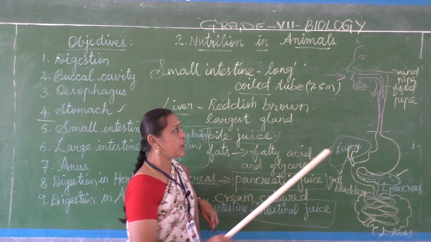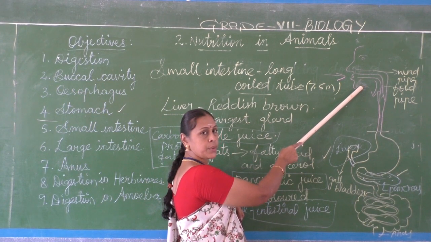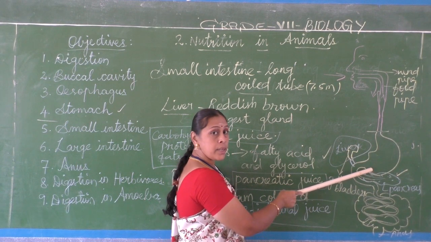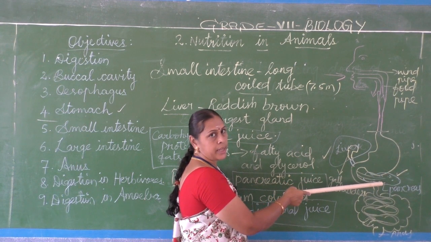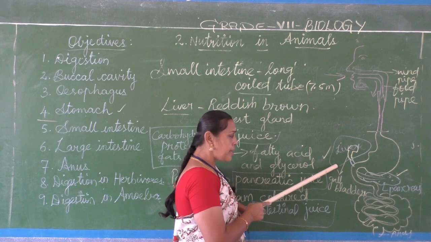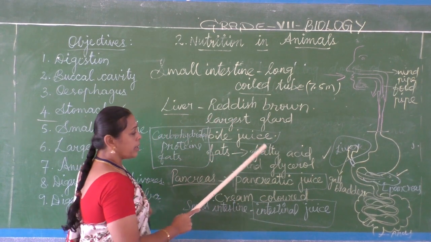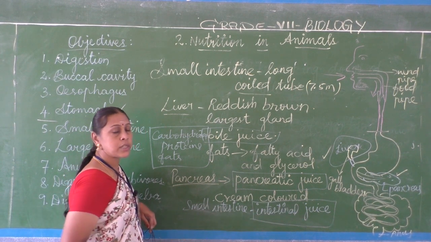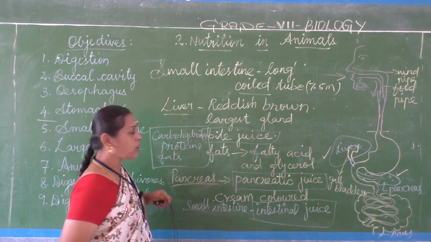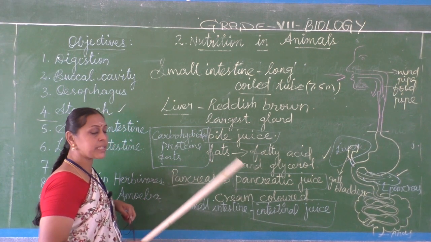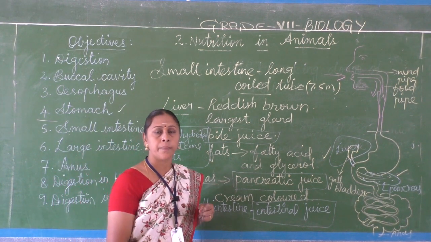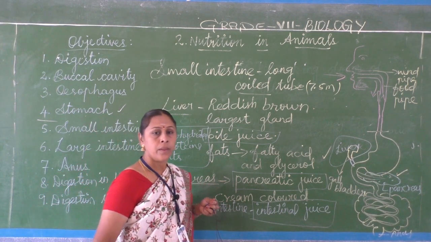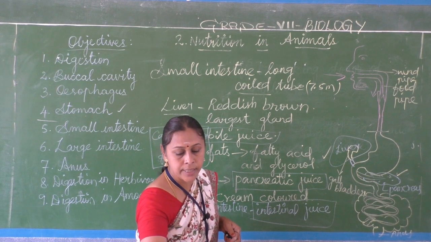And in the buccal cavity, what is secreted? The salivary gland secretes saliva. In the stomach, hydrochloric acid, mucus, everything is secreted, digestive juices. In the liver, bile juice is secreted, in the pancreas, pancreatic juice, and in the small intestine, intestinal juice. So all these convert carbohydrate, protein and fats into simple forms. With this, the digestion gets over.